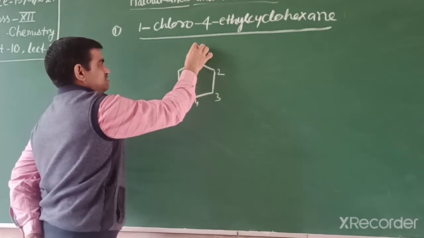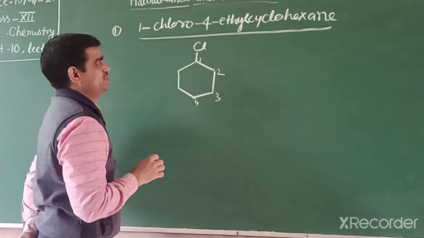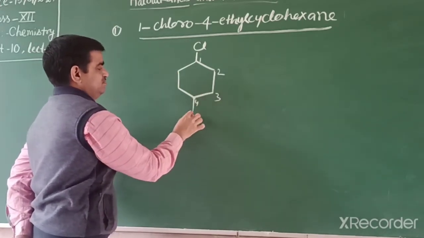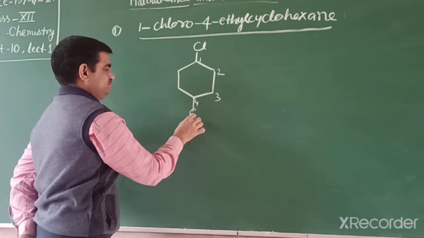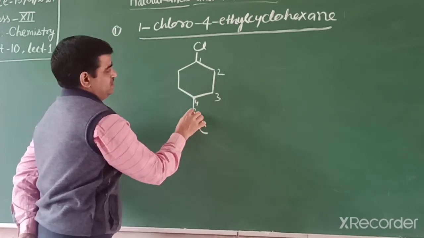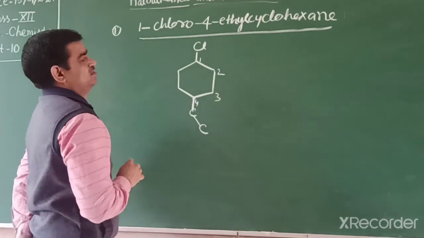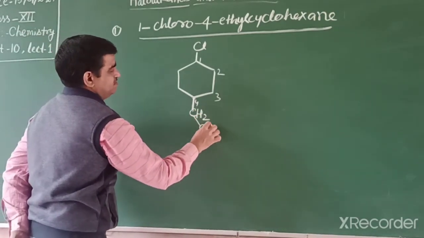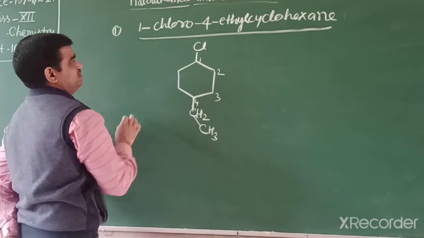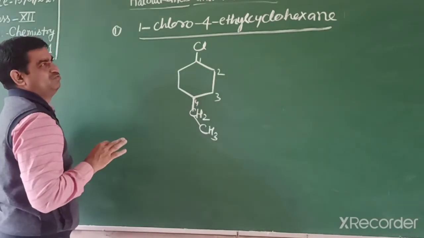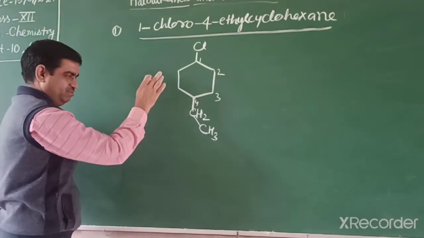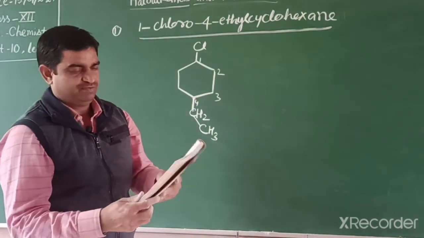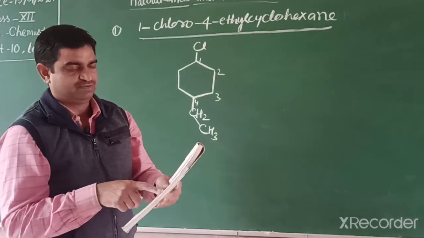On the first carbon we add chlorine, and on the 4th carbon we add the ethyl group, which has 2 carbons. So this one is 1-chloro-4-ethylcyclohexane, an organic compound. I will explain one more example.